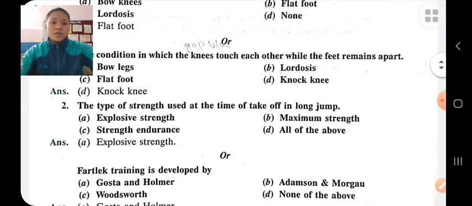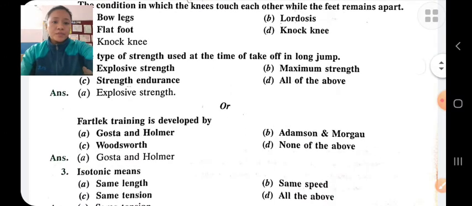The type of strength used at the time of take-off in the long jump is explosive strength. Explosive strength is a combination of strength and speed: the ability to overcome resistance with maximum speed. So, explosive strength is used in the long jump.